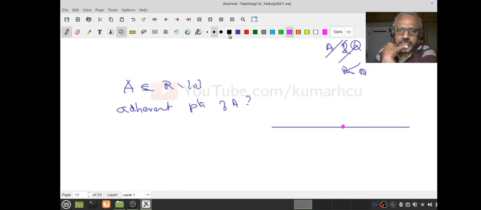You start with any X. Suppose X is in R. Then what does it mean? {X, 0} intersection (R minus {0}) should be non-empty. So what does it mean? 0 cannot be there. Therefore, X must be the only element. You follow that? Are you following or not?